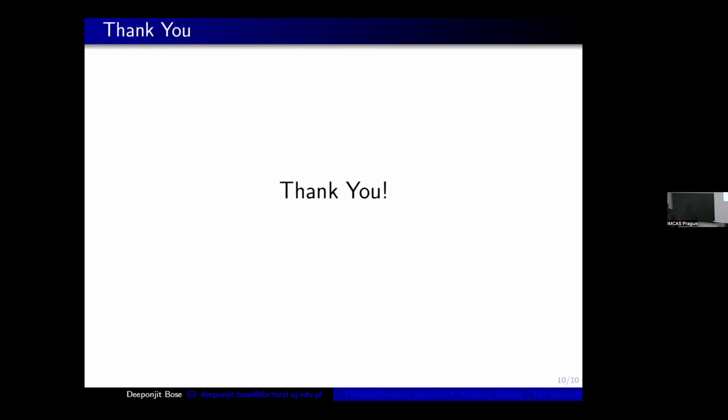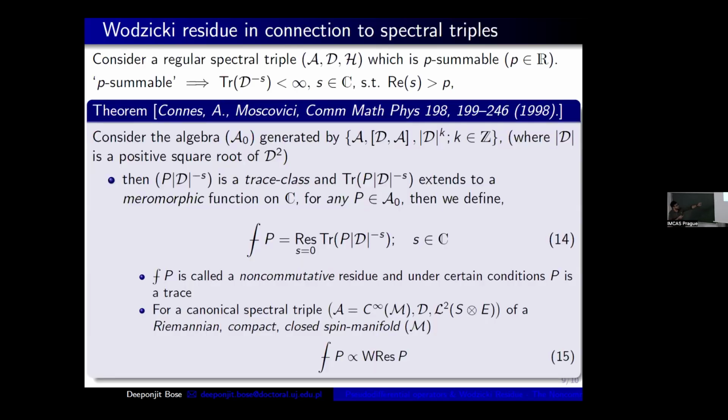The trace will not be unique. Are there known examples for spectral triples where the non-commutative residue is not unique? I have told that in the canonical spectral triple, in the canonical classical case, it's unique. In general, people have easy examples with different traces. I don't know actually. I have to carry out this computation. I don't know whether it will yield non-uniqueness in the case of the non-commutative torus or not. I have to work it out actually.